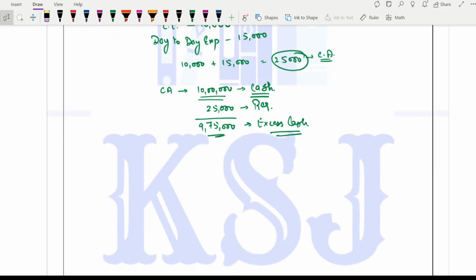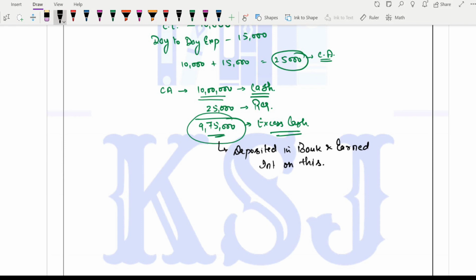How? This 9,75,000 you could have deposited in the bank, right, and earned interest on this, isn't it? This 9,75,000 was not required to be kept in cash, but as you just listened to the concept of working capital, you thought it is good to have higher liquidity, so you kept cash of 9,75,000.